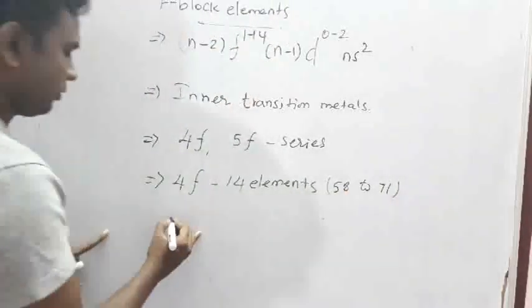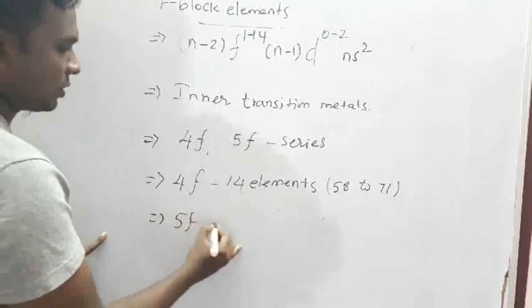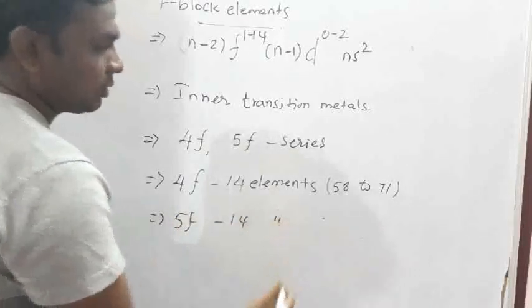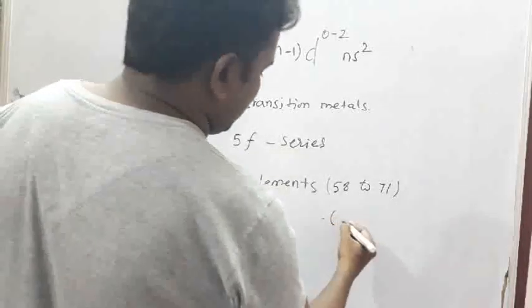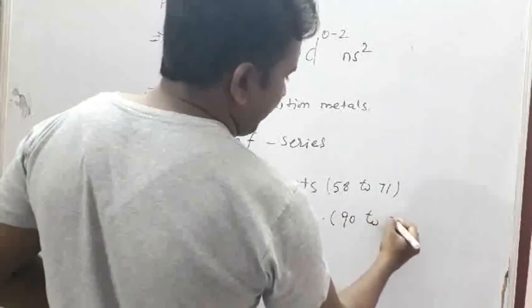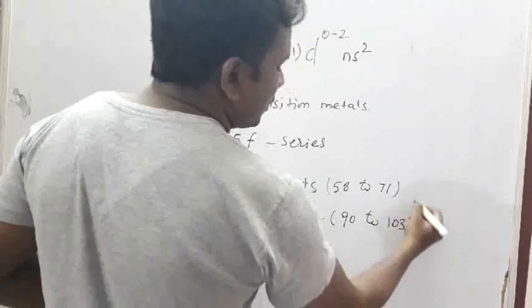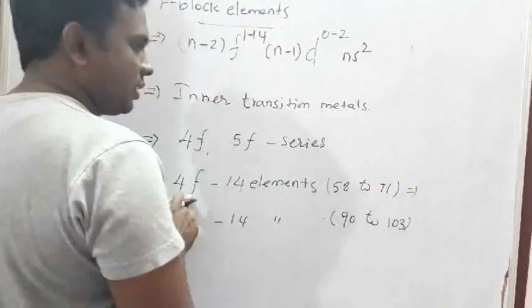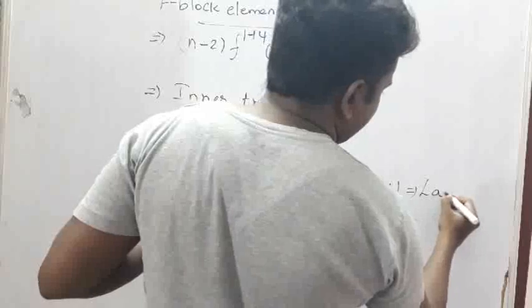Same as that, the 5f series also consists of 14 elements, from atomic number 90 to 103. Here the 4f series is called lanthanides.